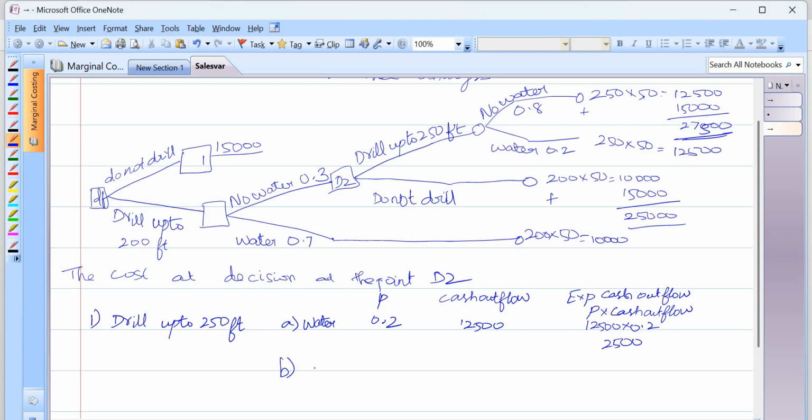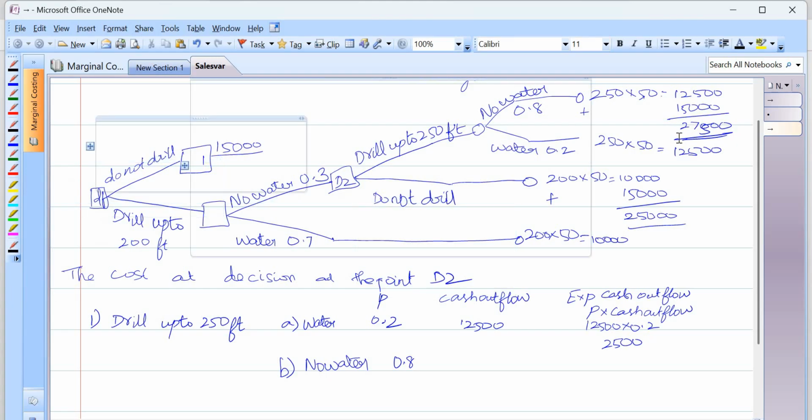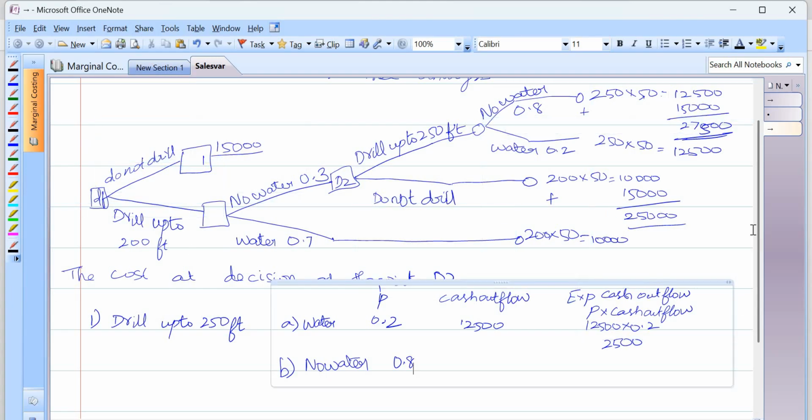If it is no water, that is 80% chance. My total cost, how much I saw here at 80% probability, is this 27,500, right? So 27,500. So what will be my cost here?